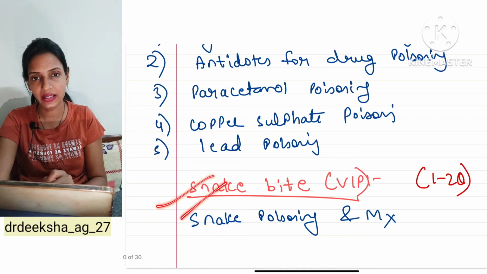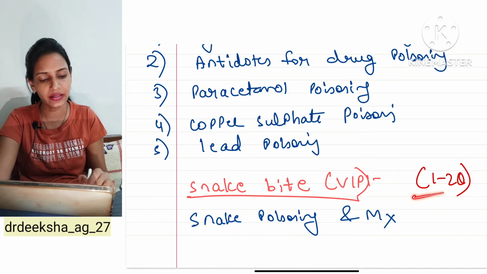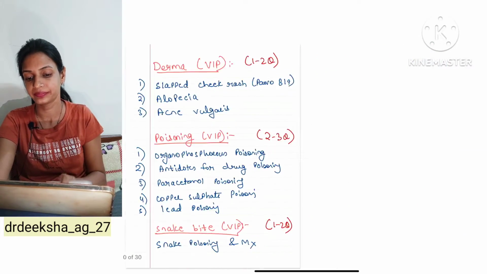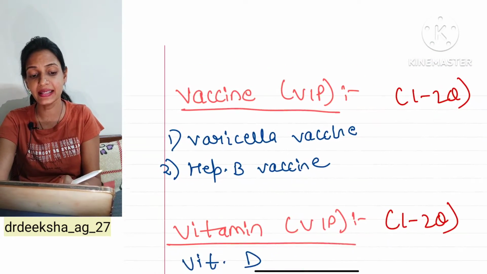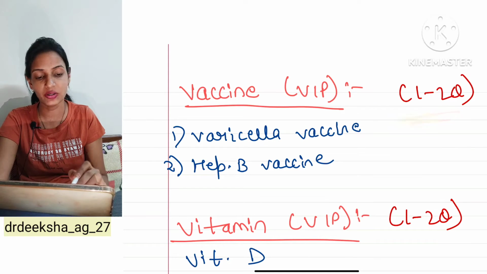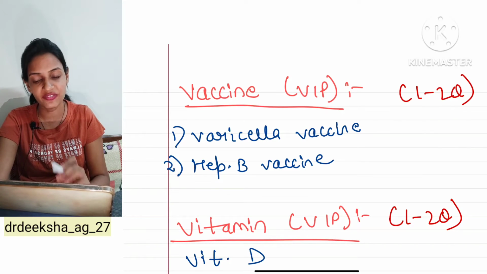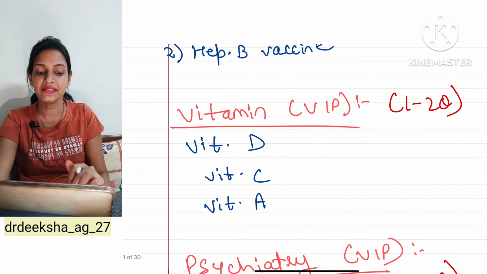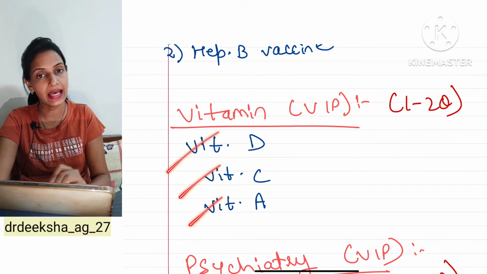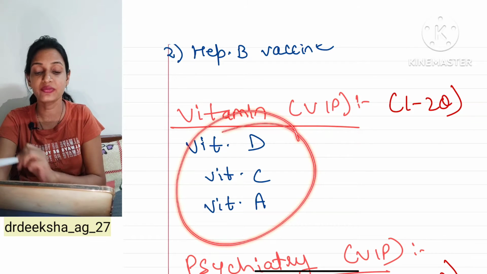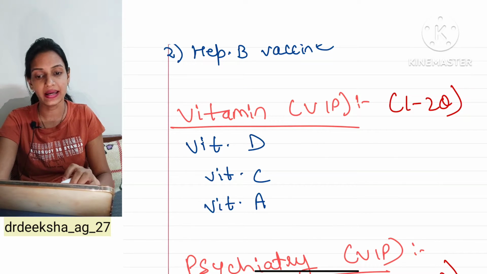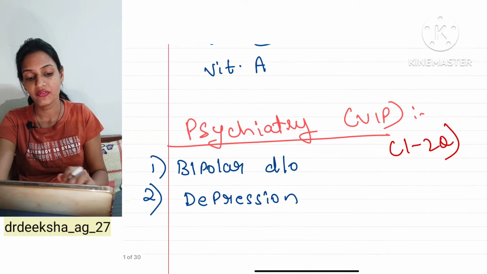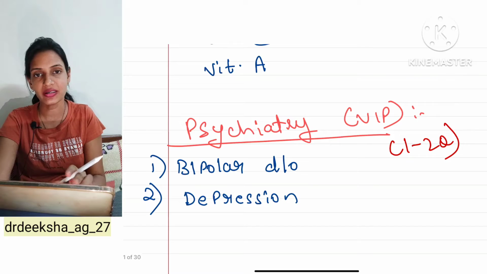Third is snake bite. Again a VIP question, guaranteed 1 to 2 question. So you have to do the snake poisoning and its management. Next is vaccine. In vaccine again 1 to 2 question, in which hepatitis B vaccine and varicella vaccine are the most trending. In vitamins, vitamin D, C and A. These 3 vitamins you have to do by your heart from the Harrison or whatever source you want. So 1 to 2 question guaranteed. From psychiatry, bipolar depression, guaranteed question.